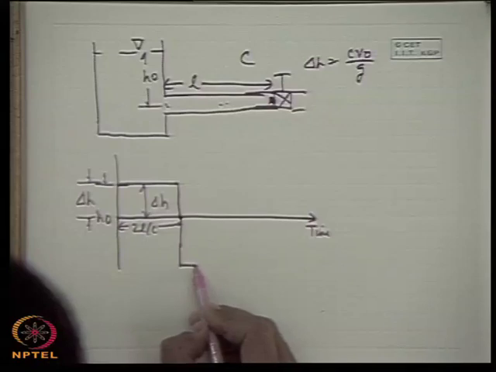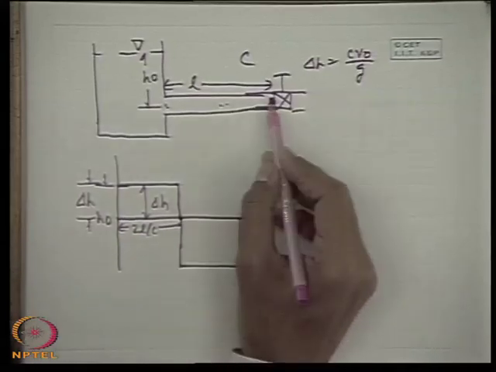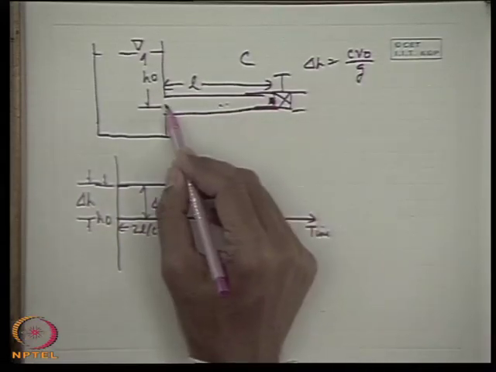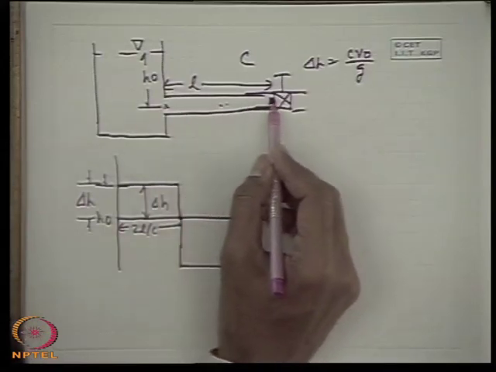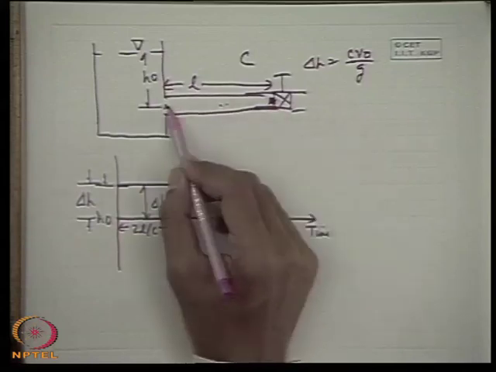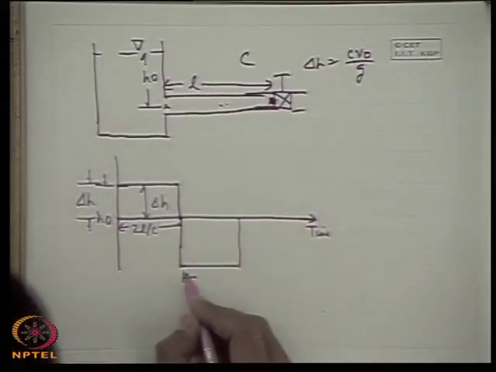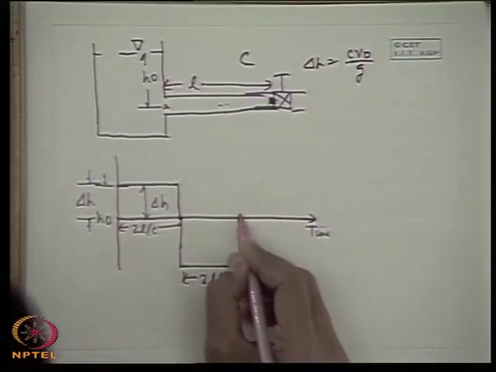This will continue for a period of 2L by C, because the negative pressure wave will go there and come back as a positive pressure wave, taking L by C plus L by C, that is 2L by C, so that again it comes to this situation.